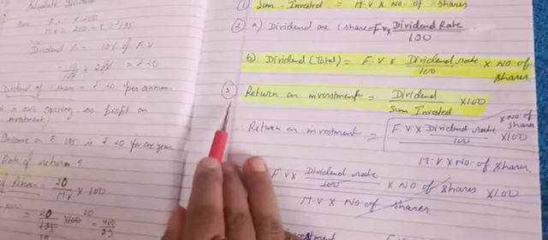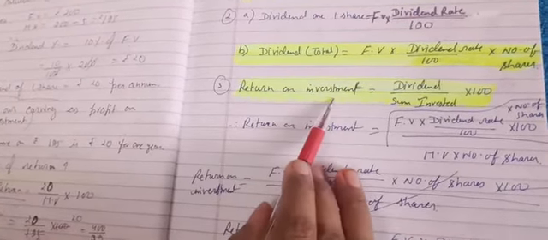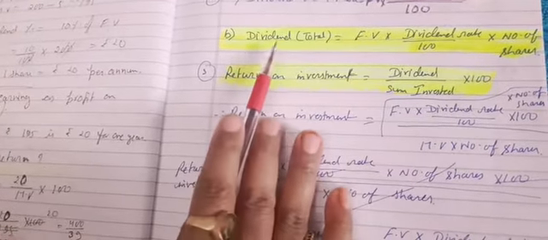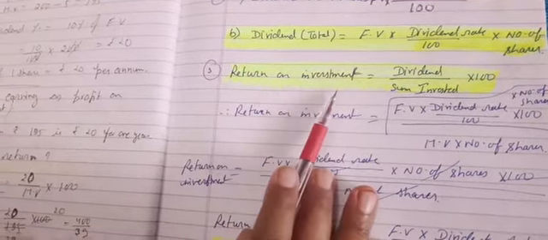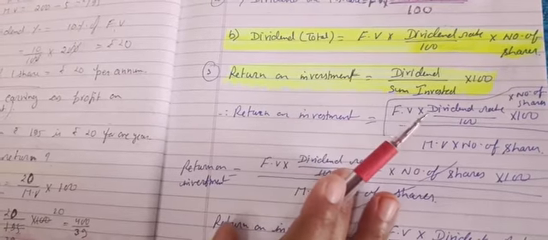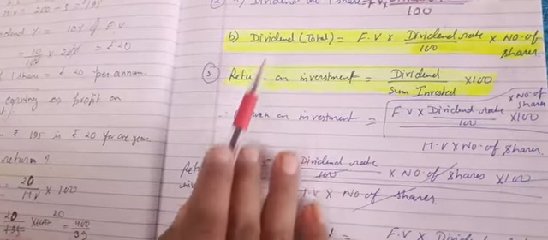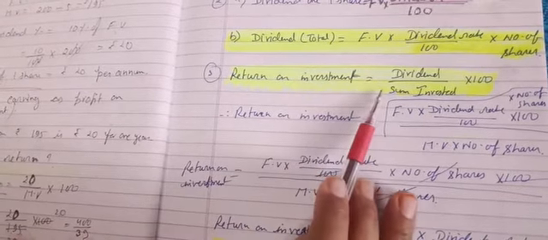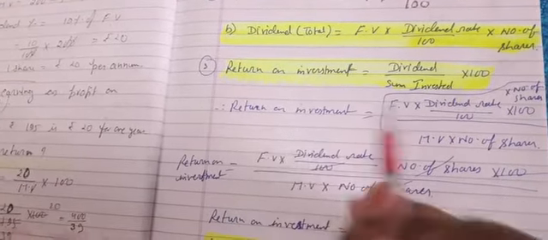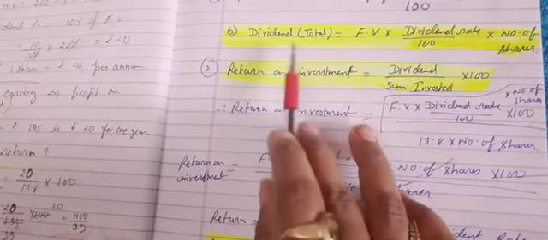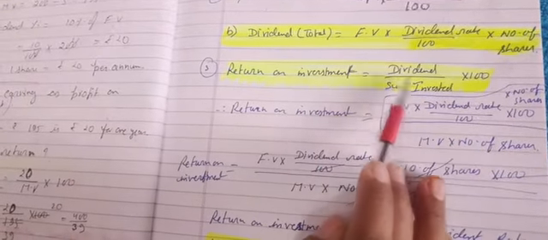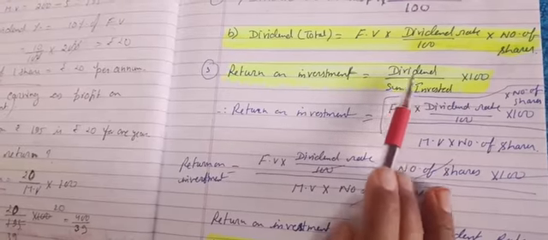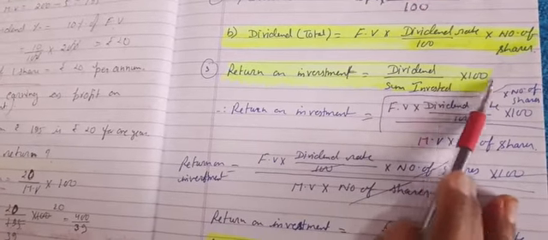Now formula number 3, return on investment. Already I have explained to you that in general common people think that dividend percent and return are both the same, but I think now you are able to understand as a math student that both are different. Dividend is calculated on FV, return is calculated on MV. So what is the formula? Dividend, whatever you have calculated from the previous formula, that value will be put here, out of sum invested, that is MV, market value. Dividend upon market value into 100, that is the rate of return.